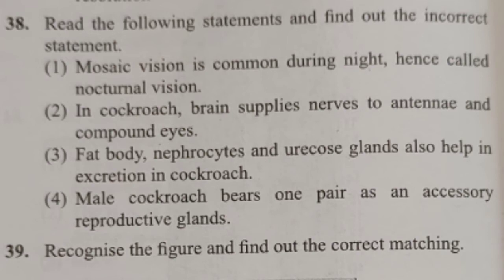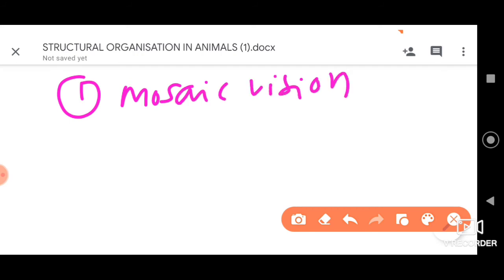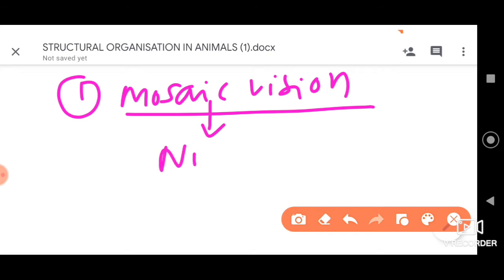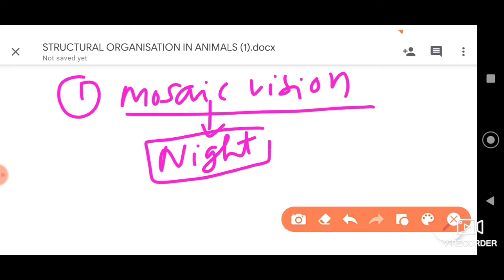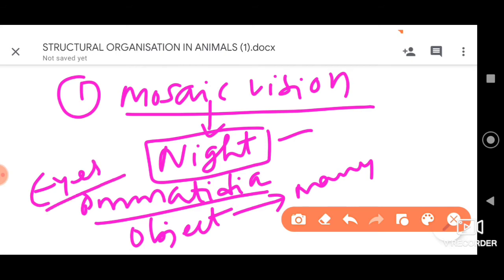So let us consider the first option. We talked about mosaic vision even in the previous question. Mosaic vision, of course, helps during the night also. It occurs with the help of ommatidia, and I already said, of a single object many pictures are obtained through these structures called ommatidia, which are present in the eyes of cockroach.